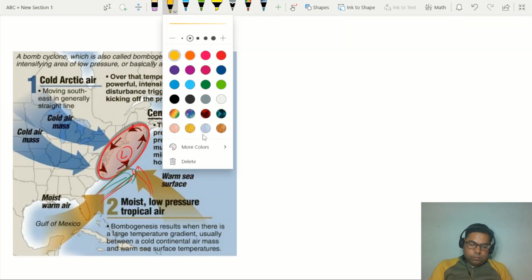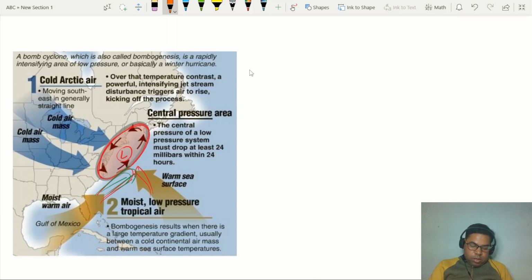Thereafter, there is a cold outbreak which is coming from the USA. This is the cold air mass, see what we have discussed. This is cold air mass which is coming from Canada. Canada is the outbreak of the polar easterlies. Thereafter, there is a frontogenesis situation. This is the frontogenesis situation, right? This is called a front.